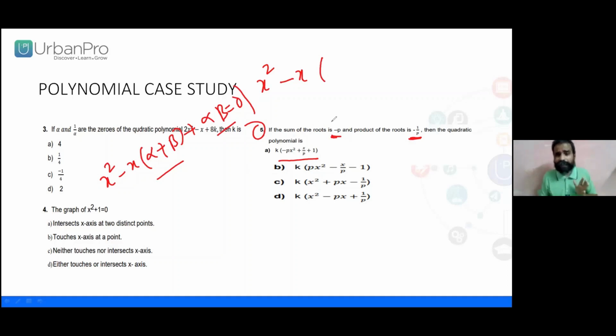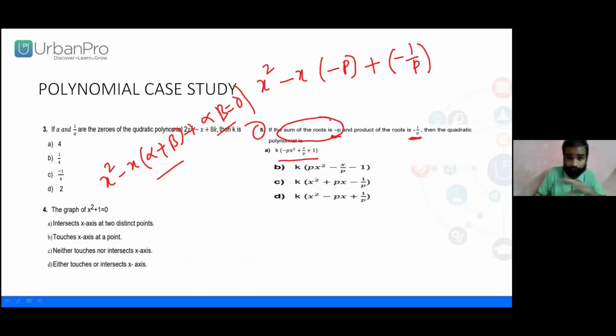Here what we have given? First case is sum of the zeros or sum of the roots. I am straight away putting it over here. That is alpha plus beta, I am sorry. The other one is what? Product of the two zeros or two roots we have given, minus 1 by p. Let me write it as minus. Be very careful. Whenever it comes, we have to be very, very cautious. Right?